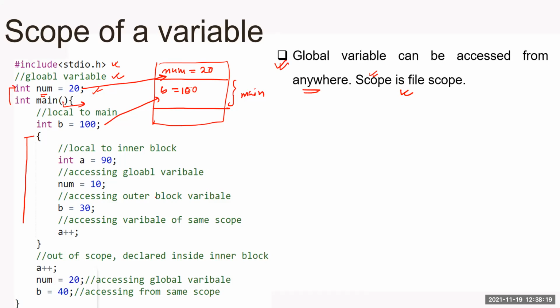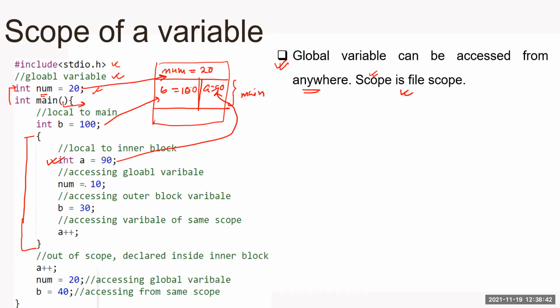Okay, inside the main method, I have created a local block. Correct. So you can say this is the local block. Within the main, but it is a separate block within the main. So inside this local block, I have declared a variable a equal to 90. So a gets memory from here. Next, num equal to 10.